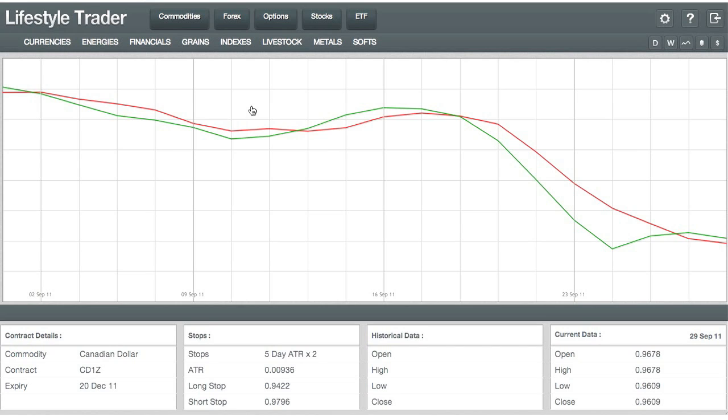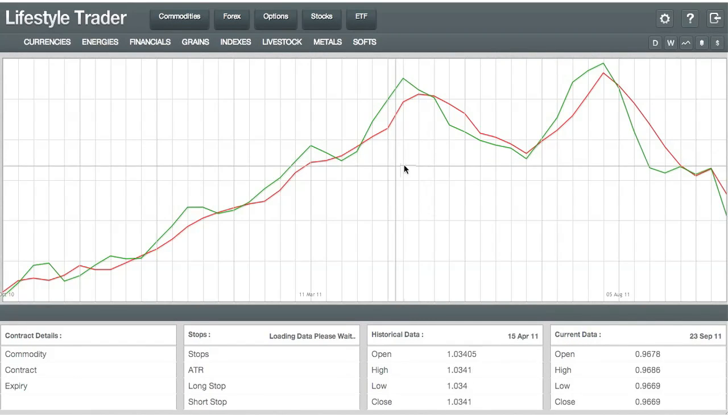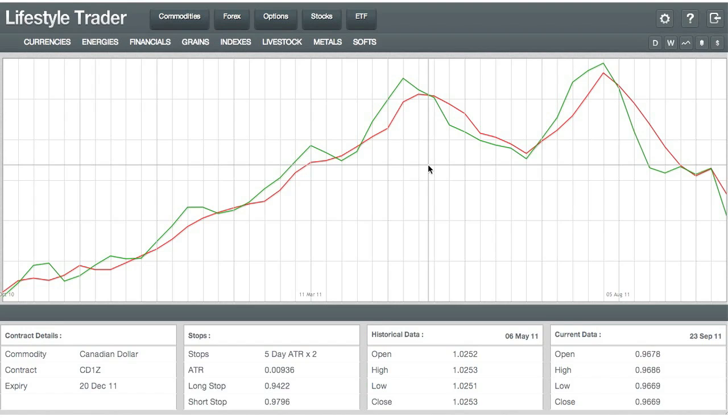And very simple method here. This is the iconic Lifestyle Trader charts where we would determine to look at buy and sell signals from these charts. Down the bottom you'll have all the details on the contract. Depending where your mouse is hovering would have different numbers for each update. Each of these columns that you can see here is 1 day on this chart, and it's information displayed on an end of day basis. If you click on this weekly button, it will display a weekly chart, which then the updates would be 1 per week. And depending on your strategy and how you use that, that could be beneficial to you or not.